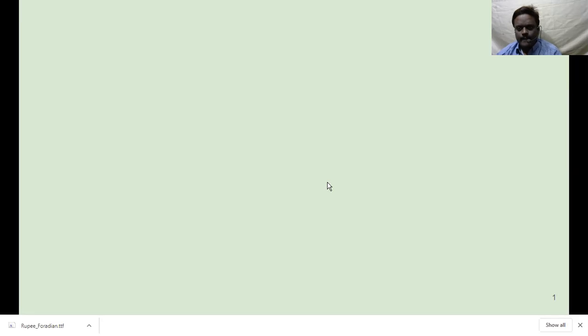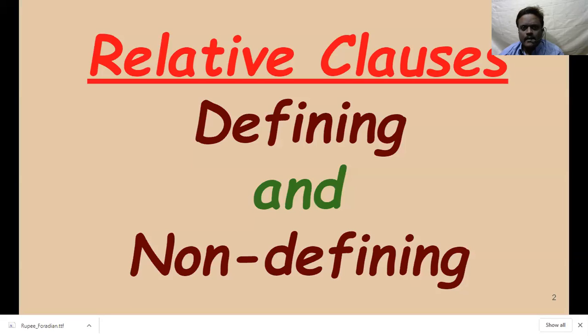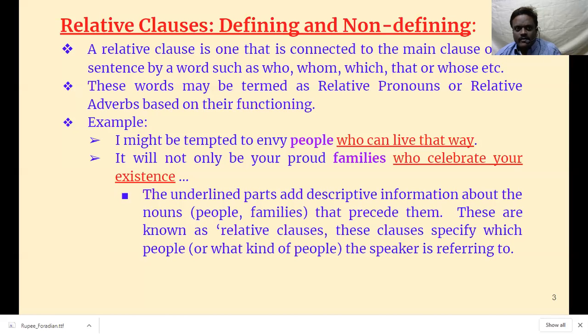Today, I am presenting relative classes, and some of you must know relative classes are of two types: defining relative class and non-defining relative class. So, all these things we are going to learn today. First, let us understand what actually a relative class is. Actually, there are three classes in English: noun class, adjective class, adverb class. Adjective class is also called relative class.